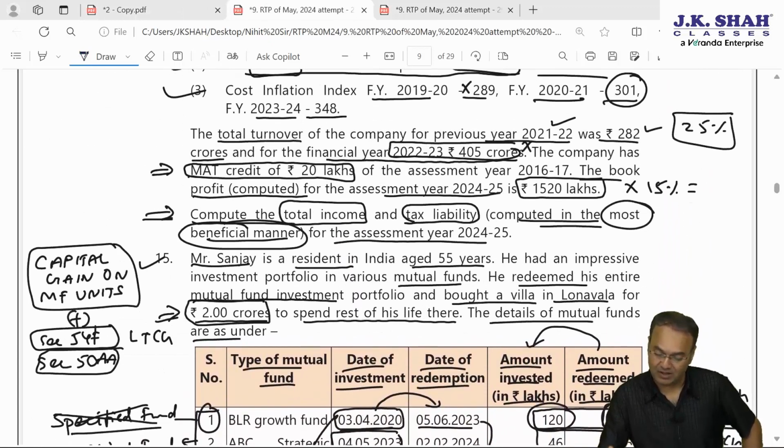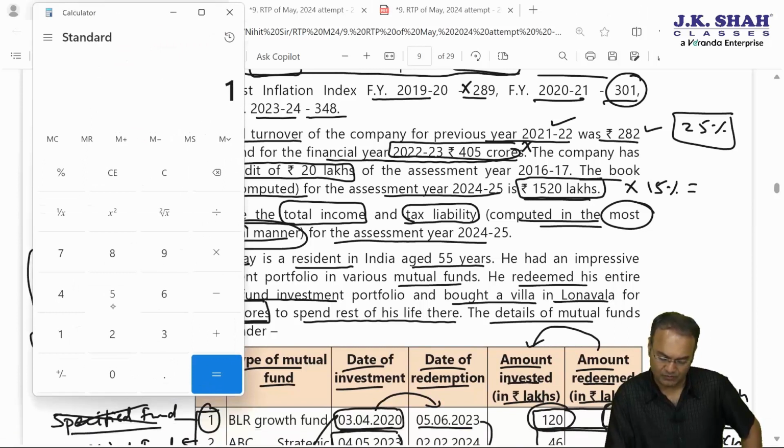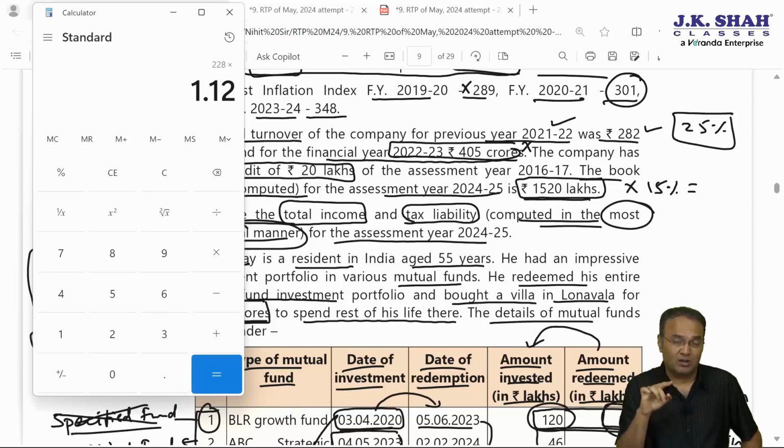AMT versus MAT. 1520 lakh into 15%. 1520 into 0.15. 2 crore 28 lakh plus surcharge. Surcharge will be attracted, but here surcharge will be 12% because book profit is more than 10 crore.